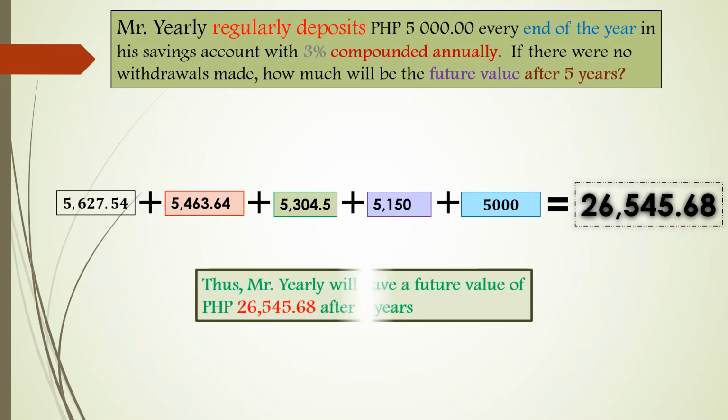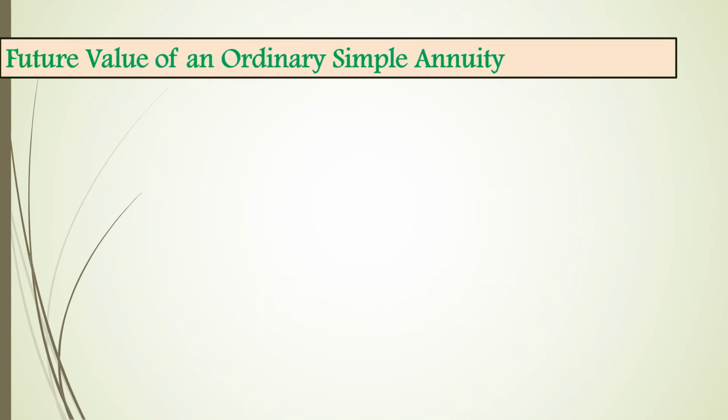It means that Mr. Yearly will have a future value of 26,545.68 after 5 years.